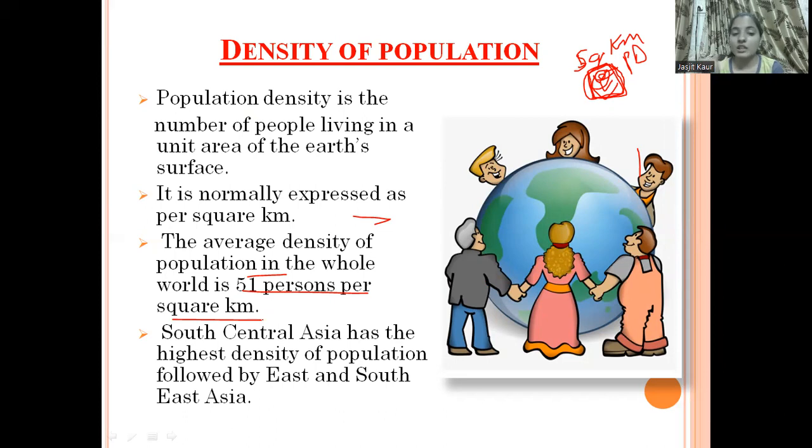South Central Asia has the highest density of population, followed by East and Southeast Asia. South Central Asia is the part where India is also located. South Central Asia has the highest density of population because we have a large population here, followed by East and Southeast Asia. So these are the areas where we have the highest density of population.